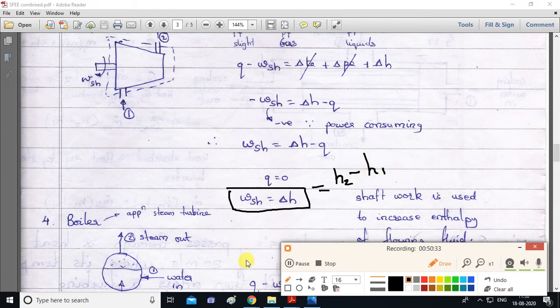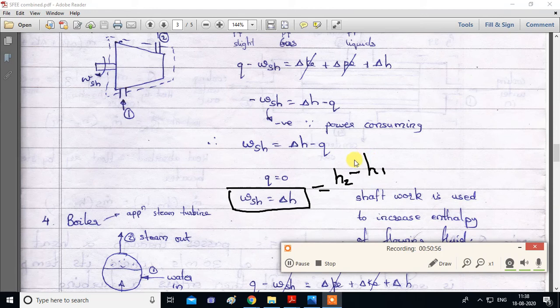Now what is the meaning of this with respect to this diagram? When in a compressor you are supplying shaft work, the enthalpy of the air or any other fluid increases. That is why here we have written H2 minus H1. We'll read the statement now.